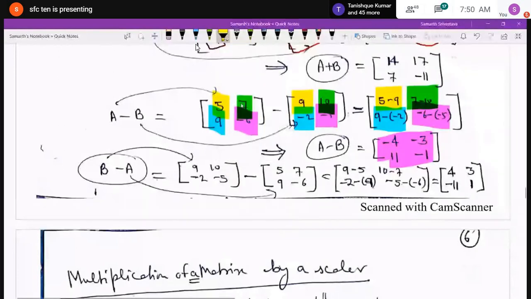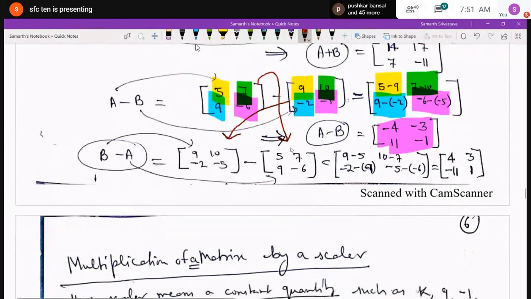Similarly, suppose in this case we have to find B minus A instead of A minus B. That means we have to write the second matrix B first, and matrix A will be written afterwards. B minus A you are doing. So the corresponding elements will be subtracted: 9 minus 5, 10 minus 7, minus 2 minus 9, and minus 5 minus 6. So you will get the value as 4, 3, minus 11 and 1.